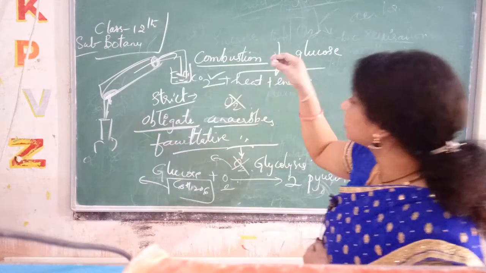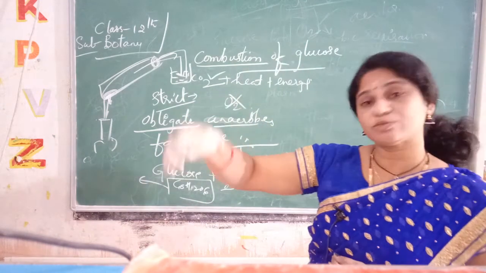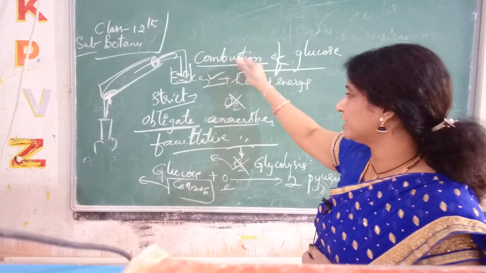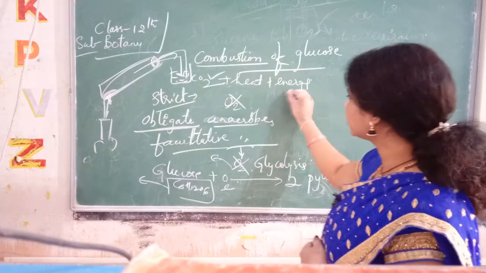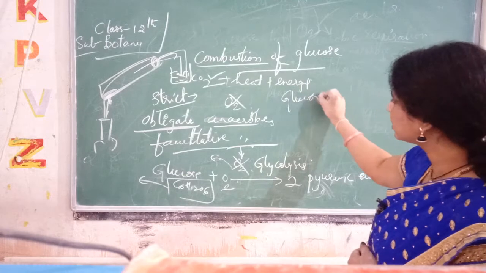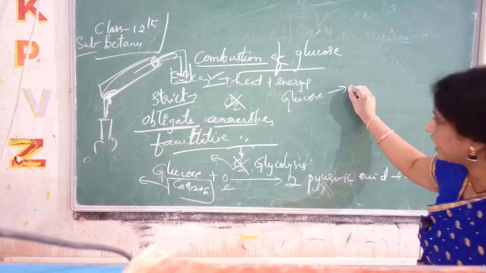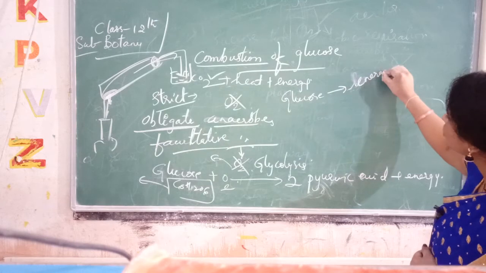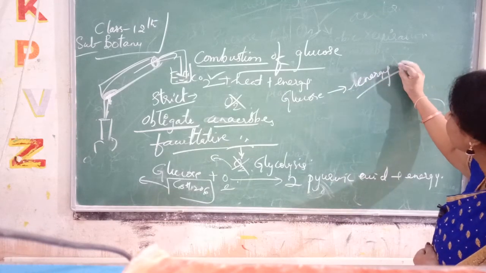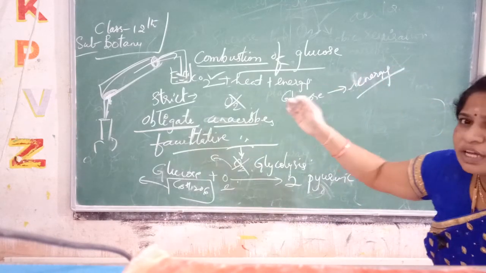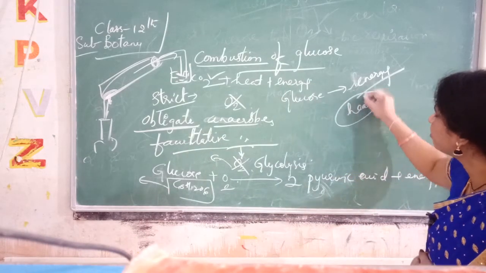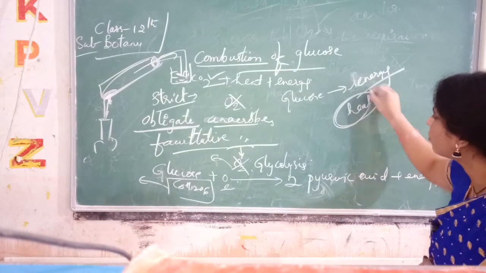Combustion of glucose in the living organisms, not only in plants, how is it occurring during the combustion? Glucose is burnt here in such a way that heat energy should not be released out in the form of heat. It should not be wasted out in the form of heat.